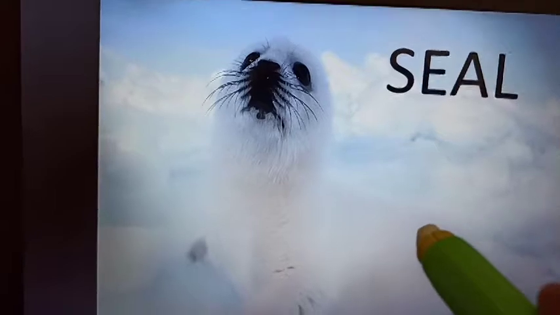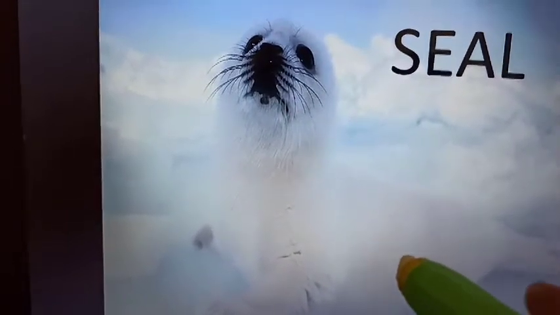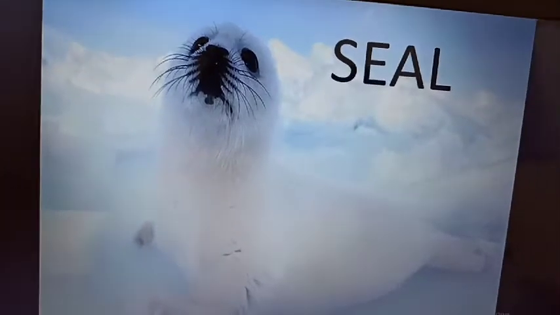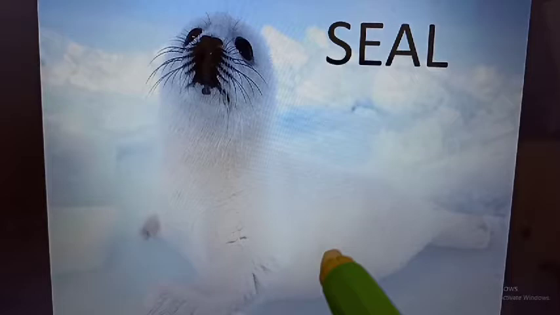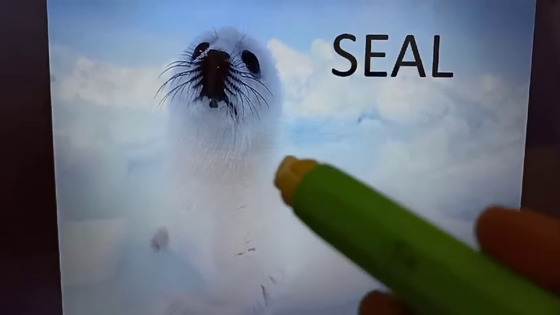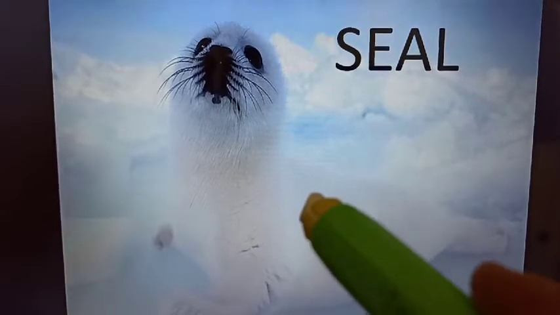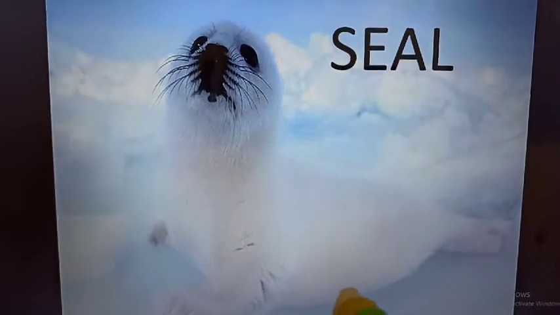At that time it can dive deep in the sea to search for food, and without having to breathe, it can use that stored oxygen which is present in it, to use for breathing when this seal is underwater.